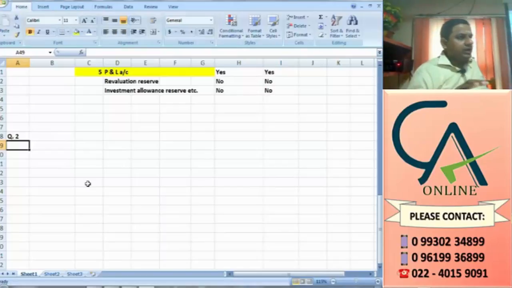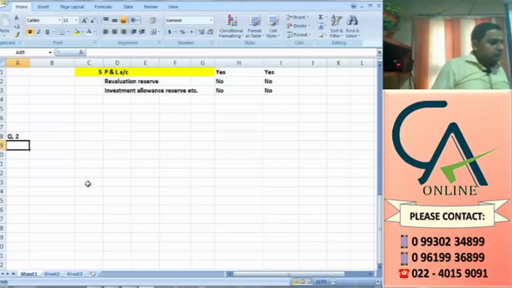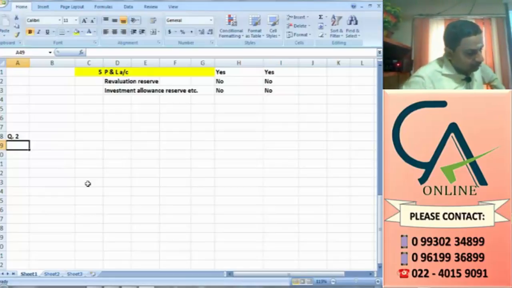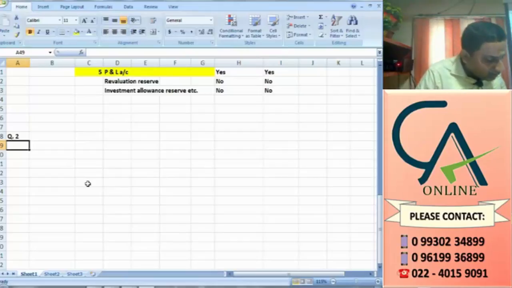So it is like going at 40 km speed when the Honda Activa's maximum limit is 140. We are going within the speed only, no problem. If you want to go beyond 140 or 160, you need to change the engine, so amend the MOA. In this case, on 1st April 14, the company has made a final call of 2 each on 90,000 shares. Call money was received by 20th April 14.